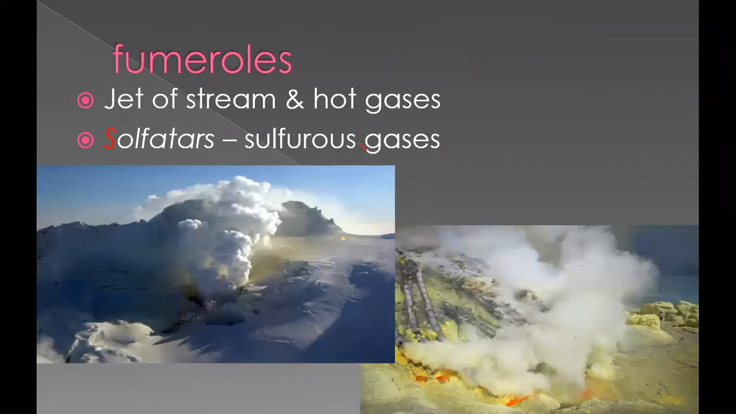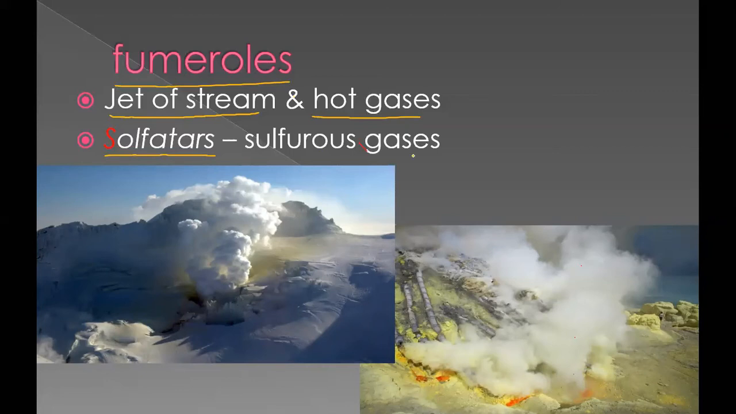First we'll see fumaroles. Fumaroles you can see here: a jet of steam and hot gases. And sometimes sulfur will come out from that particular jet; that is called a solfatara.